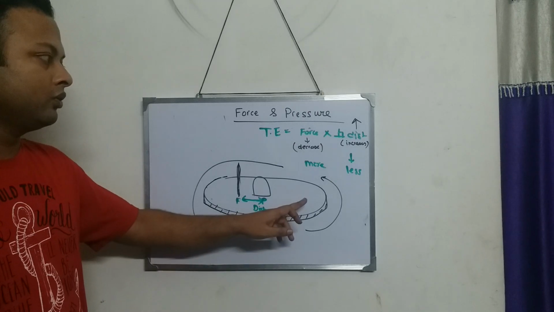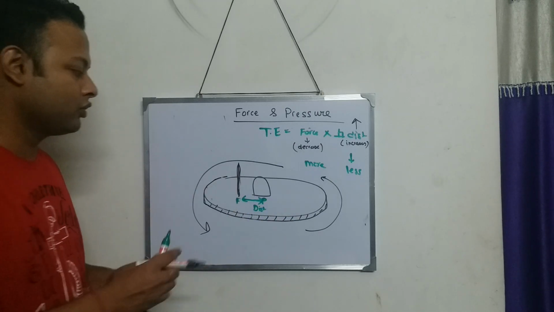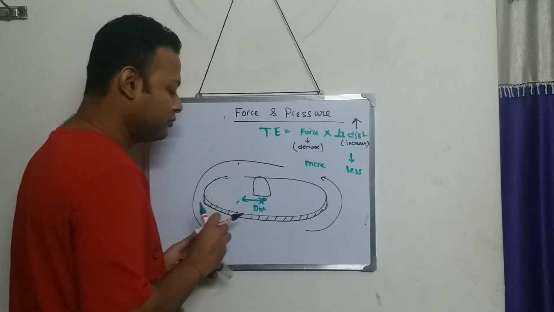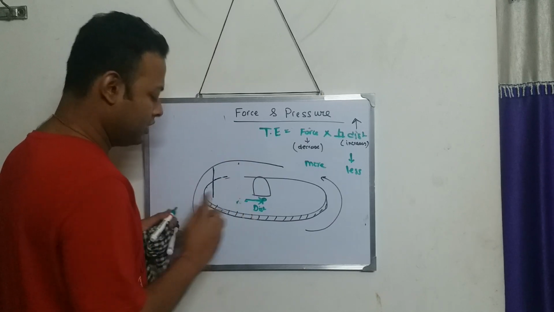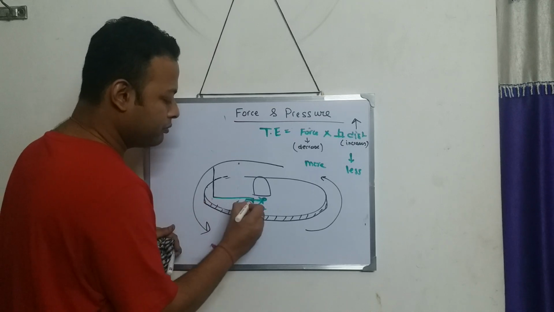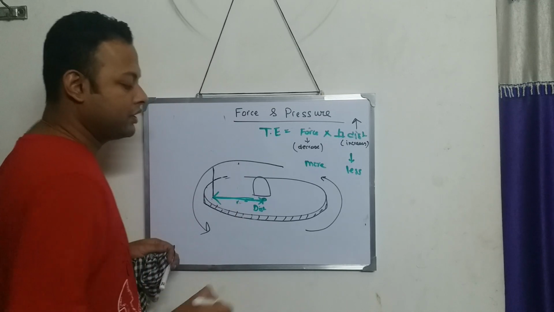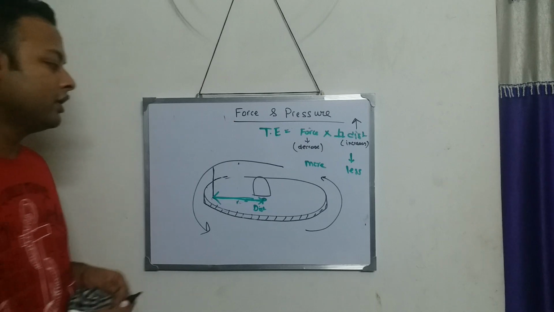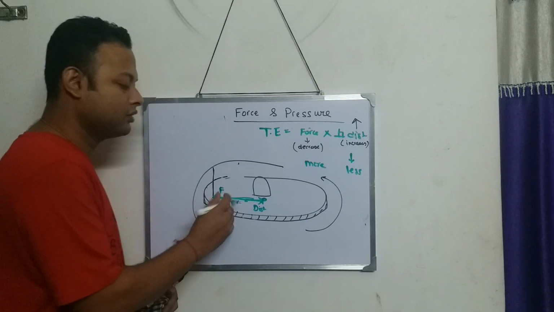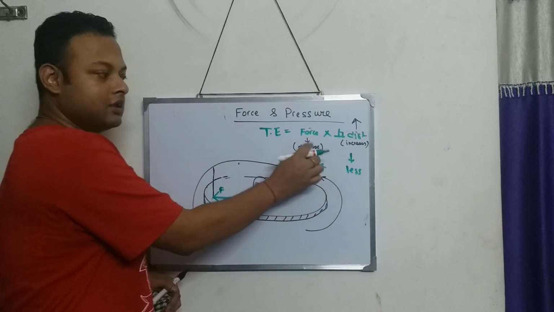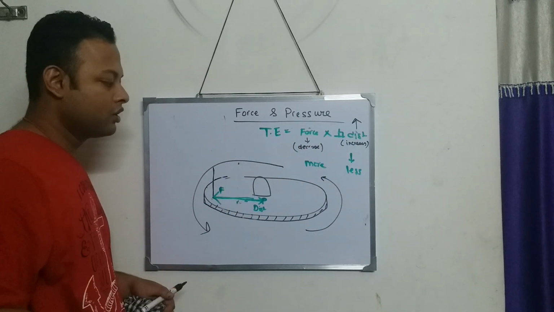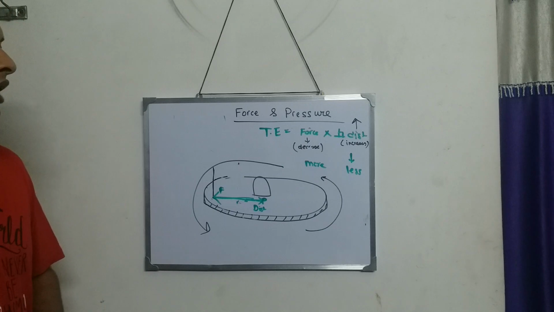So what we do, we keep the stick not over here, we try to keep the stick over here. If the stick is over here, the perpendicular distance becomes more, and the force will naturally decrease. So this is about the turning effect of force.